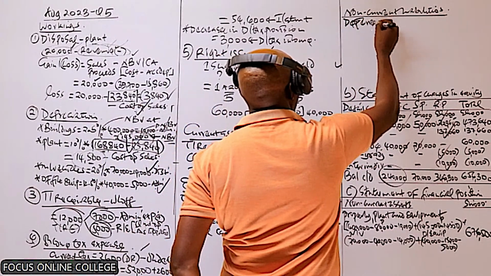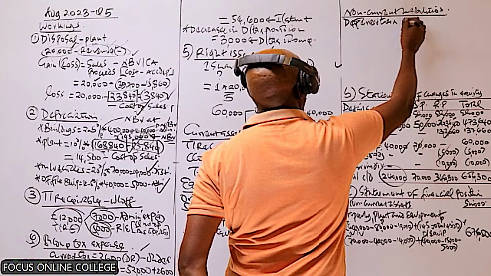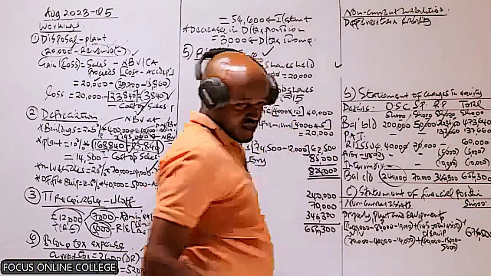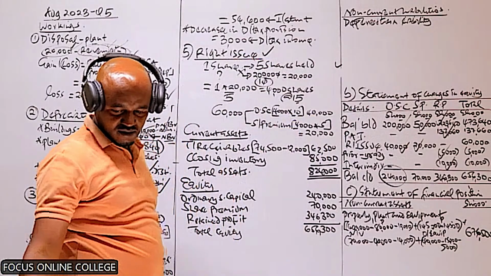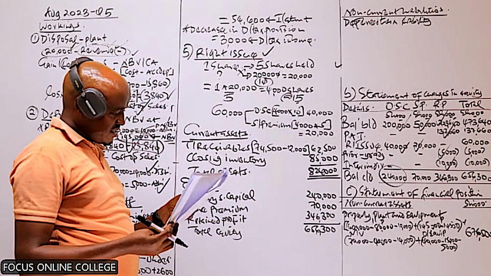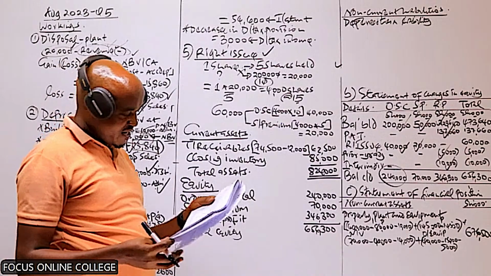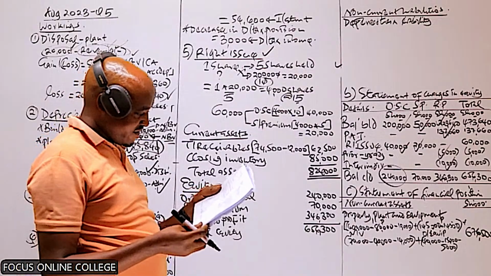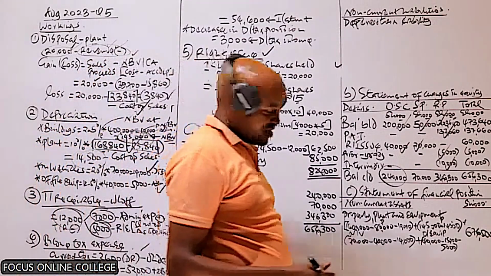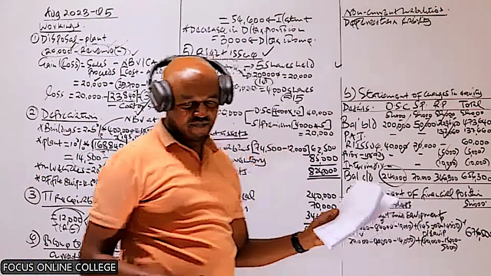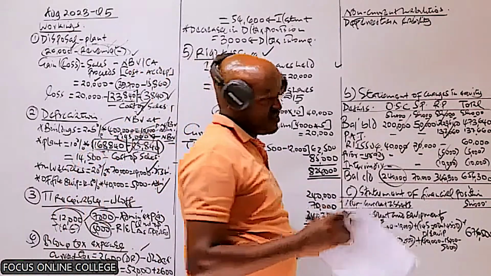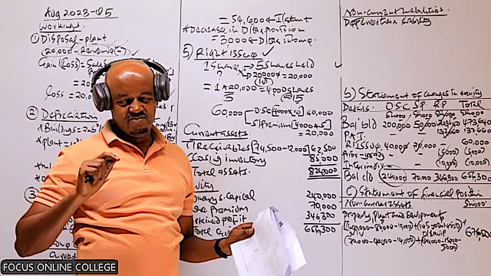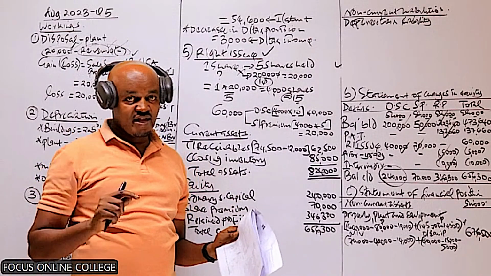Now, there is a deferred tax given in the trial balance, which is below the bank overdraft. Who can see the figure? The figure for deferred tax is 32,400. But it's important to note that this is the deferred tax at the start of the year, as we said even in the other question.